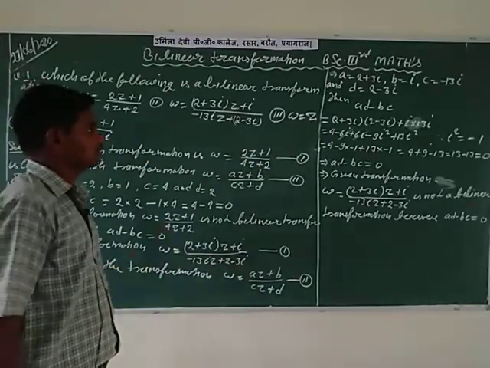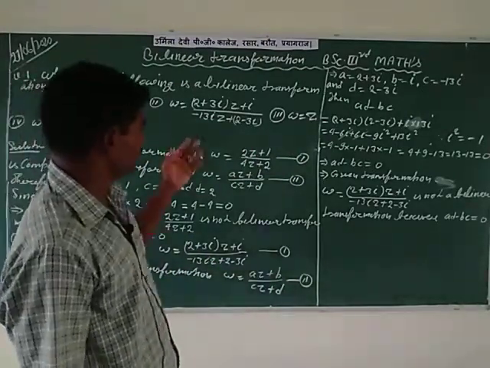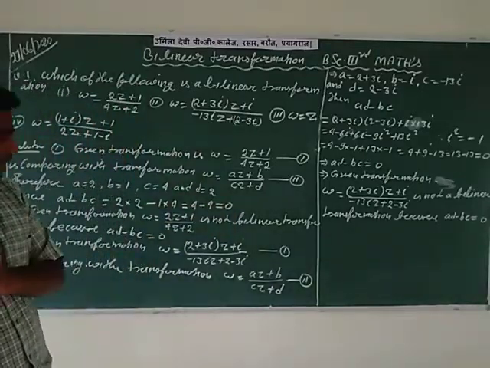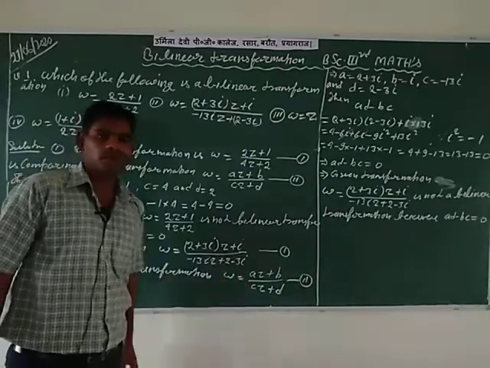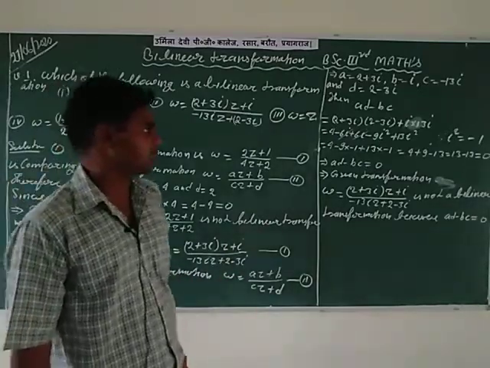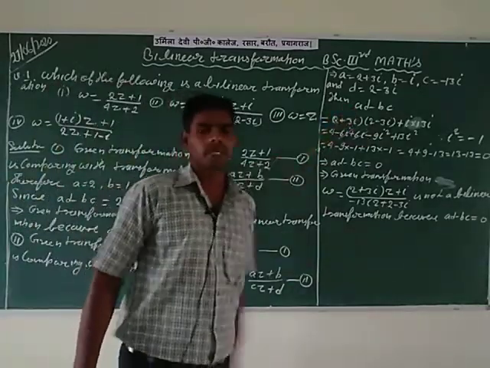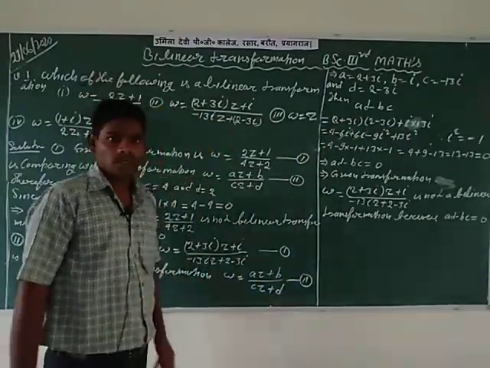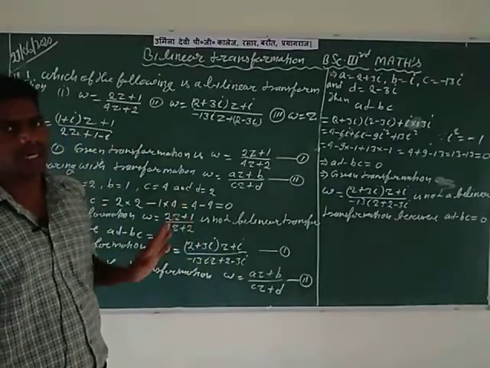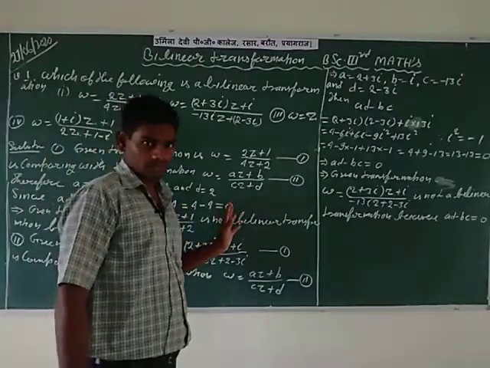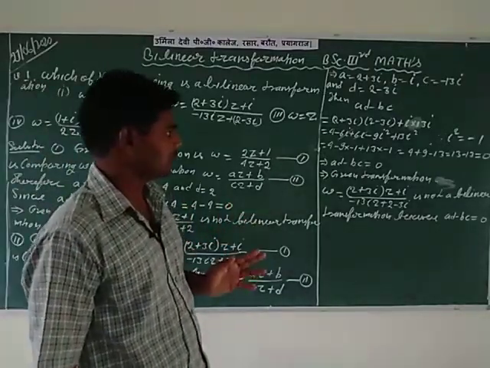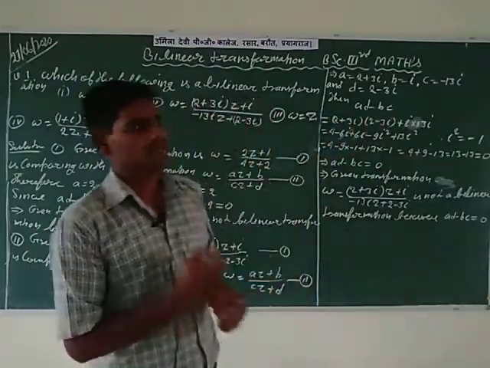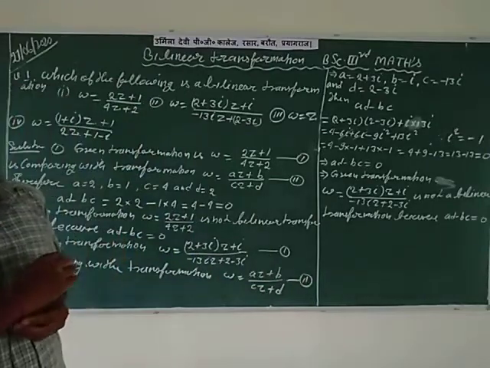To check whether any transformation is bilinear or not, a necessary condition is: first, compare and find the values of small a, b, c, d. After that, find the value of AD minus BC. If AD minus BC is equal to 0, then the given transformation is not a bilinear transformation. If AD minus BC is not equal to 0, then the given transformation is a bilinear transformation.